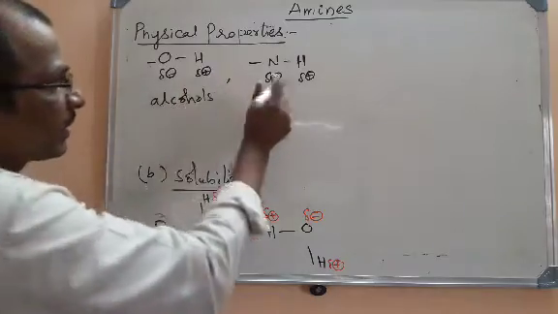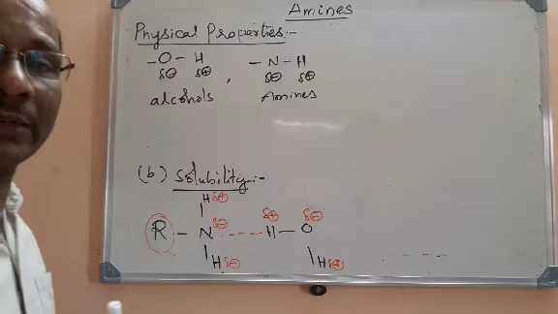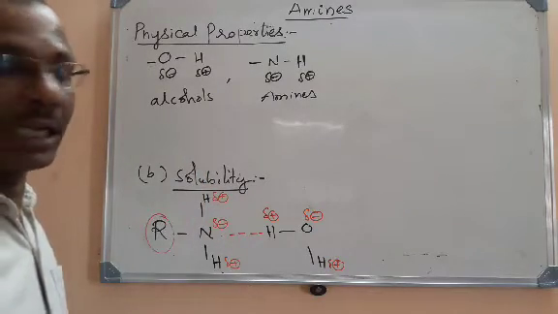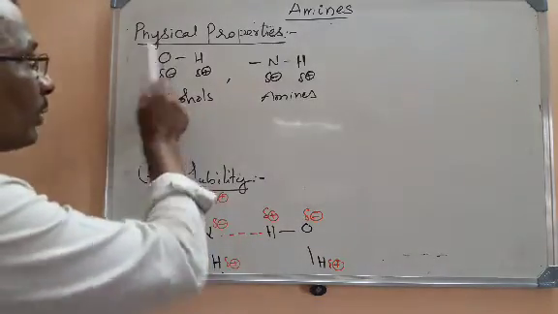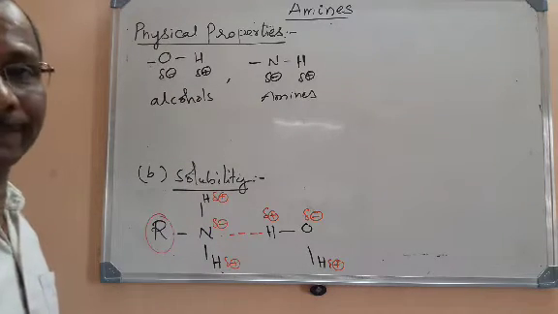Though both alcohols and amines can form intermolecular hydrogen bonding with water molecules, alcohols are more soluble in water compared with amines because of the greater electronegativity of oxygen, which causes more polarity.